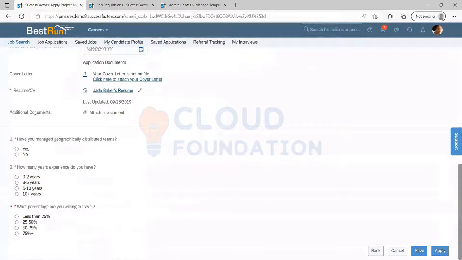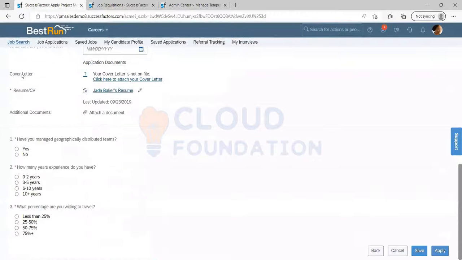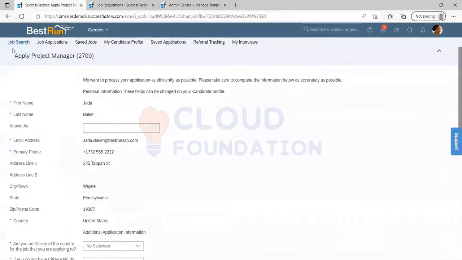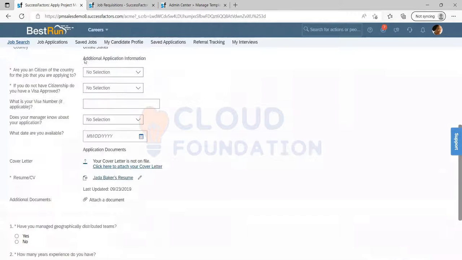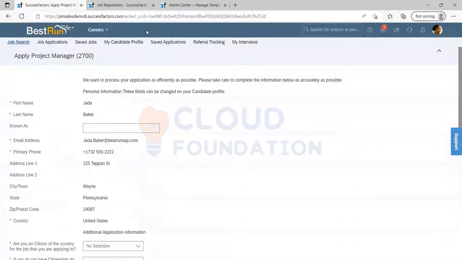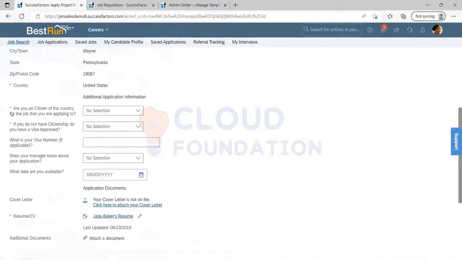Here, these are the things you're referring to. This is the application. The questions, are they from the requisition or from the application? No, this is from the application. It is coming from the application. Before we go there, let's discuss what exactly an application is. Whenever you go to a job and apply there, you're going to see certain fields. This is called the application.